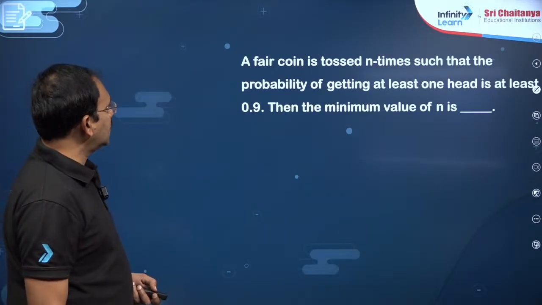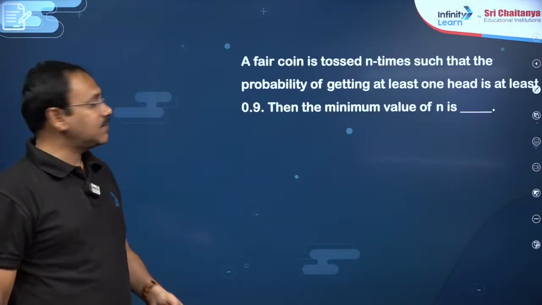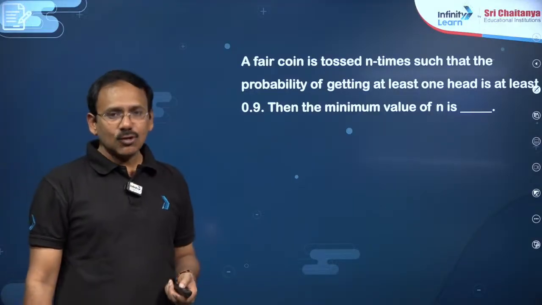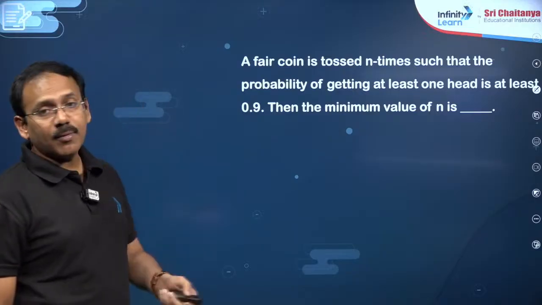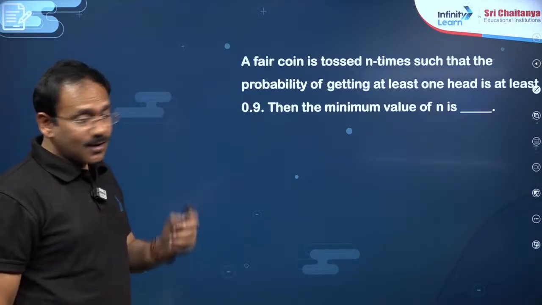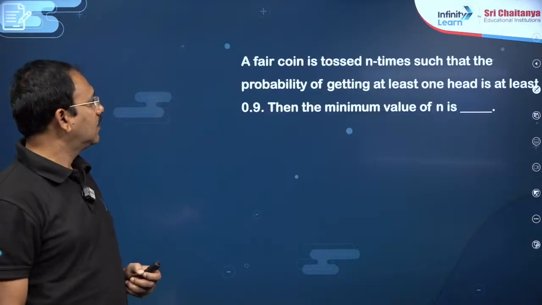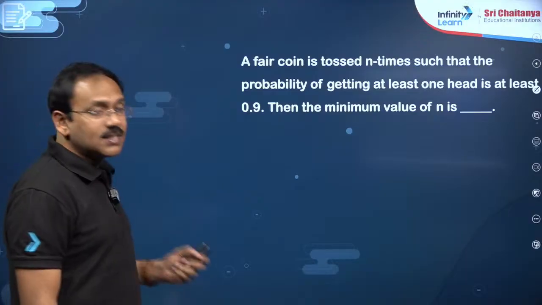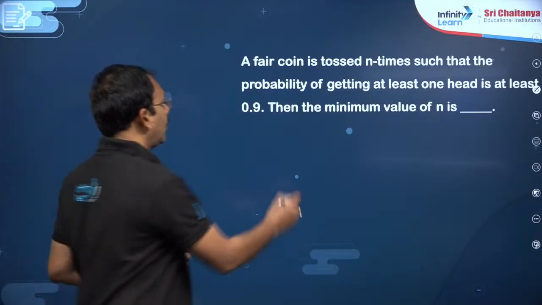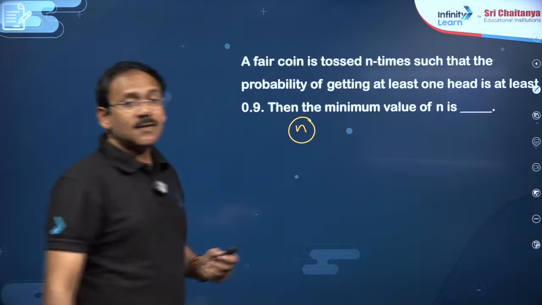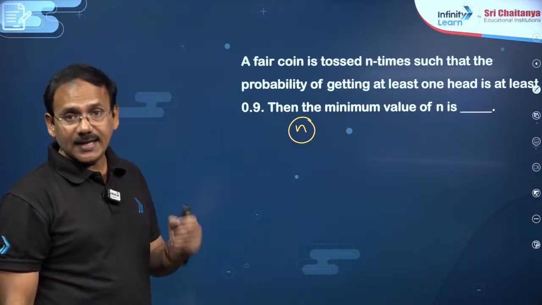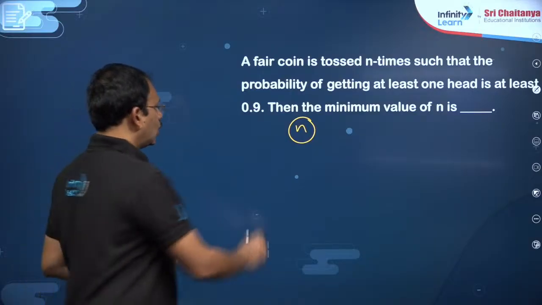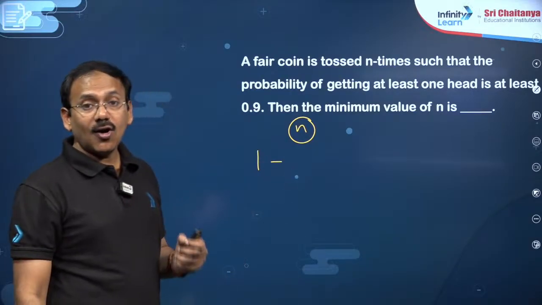In the same way, my dear friends, a fair coin is tossed n times such that the probability of getting at least one head is at least 0.9. It's a good question, an important question: the minimum number of n. So suppose the coin is tossed n times. What is the probability of getting at least one head? Means total minus no head, all tails.